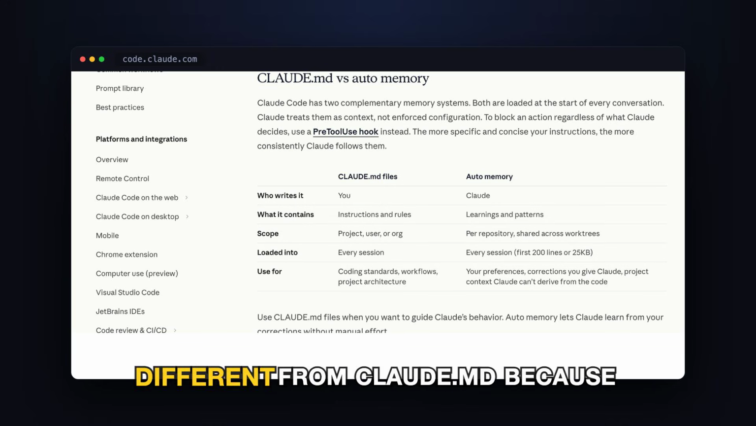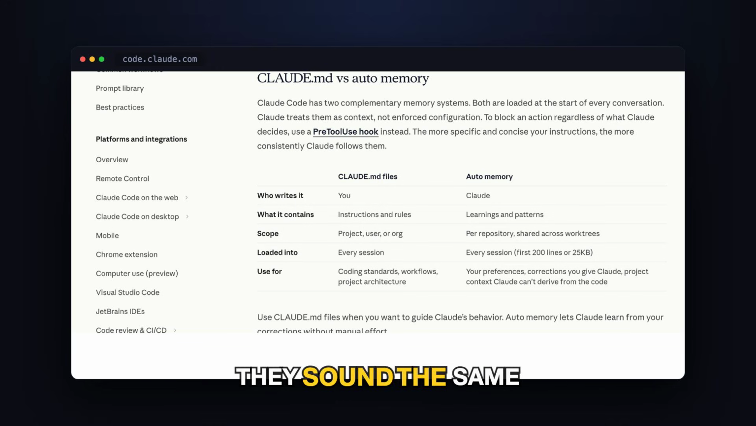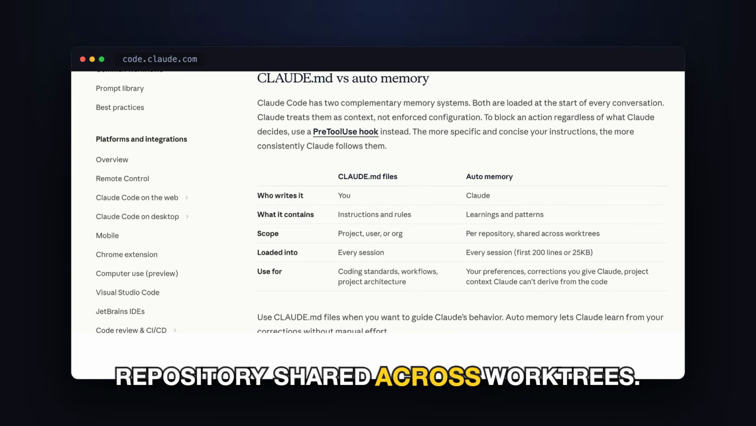Now how is this different from CLAUDE.md, because they sound the same and they aren't? Read the table. CLAUDE.md, you write it, it holds instructions and rules. Auto Memory, Claude writes it and it holds learnings and patterns. Scope differs too. CLAUDE.md can be project, user, or org. Auto Memory is per repository, shared across work trees.